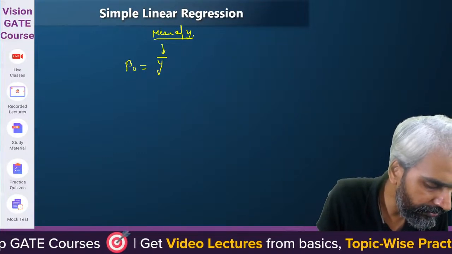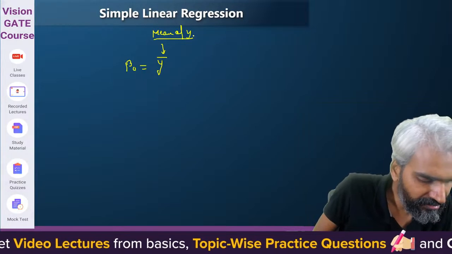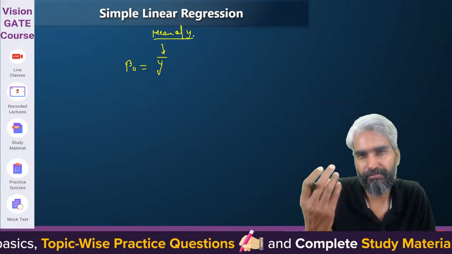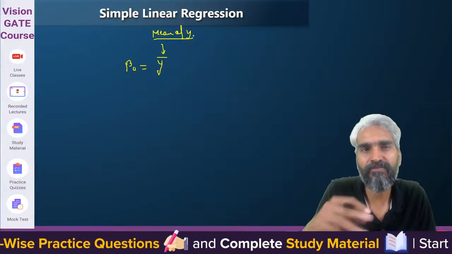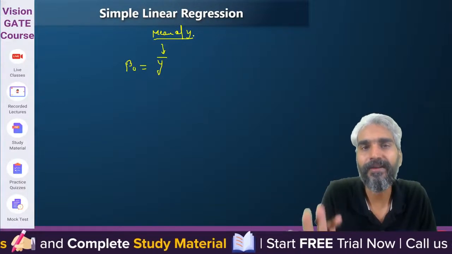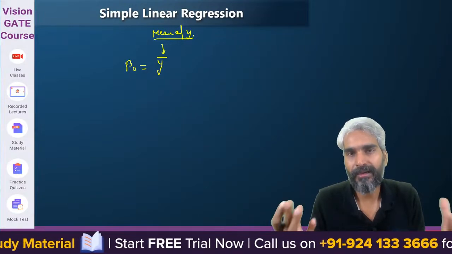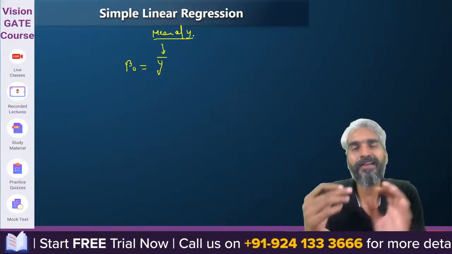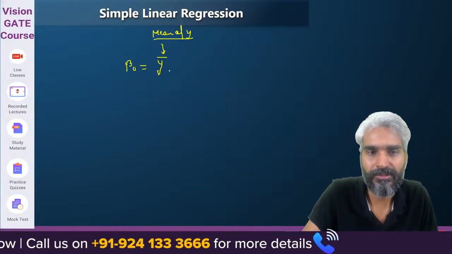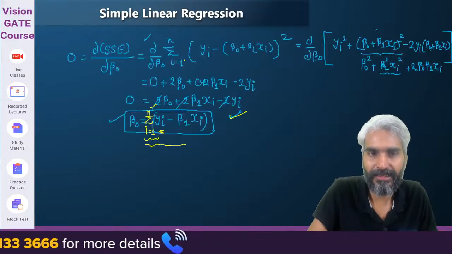We can also write beta 1. What you are trying to write here are the written formulas or the mugged up formulas. But I am just trying to give you an intuition of how the values can be derived, so that somebody who is not comfortable mugging up the formula will also be able to derive it and correlate it with the concept of machine learning, right? So this is y bar, and apart from that, this is nothing but your beta 1.